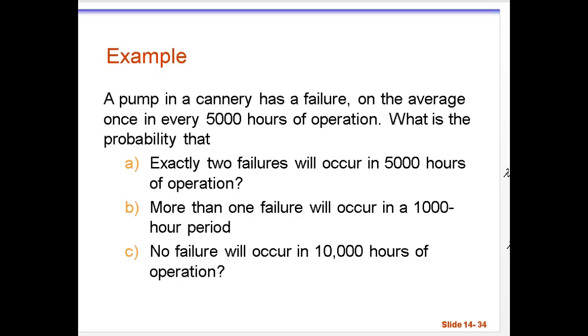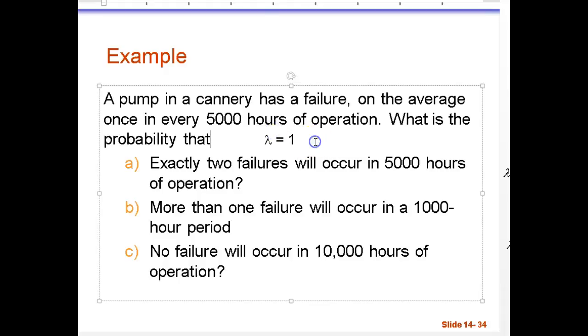When you use the Poisson distribution, you need to know the average, or the expected, or the mean number of times something is happening. In this case, as we have here, the mean is equal to 1, the expected value or the lambda value. Now, in part A of the question, we are asked to find the probability of exactly 2 failures. That's simply going to be find the probability x is equal to 2, given that the expected value is 1 in the 5,000 hours of operation.